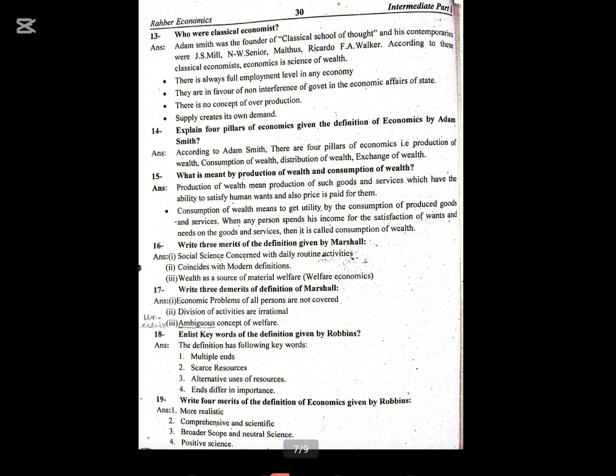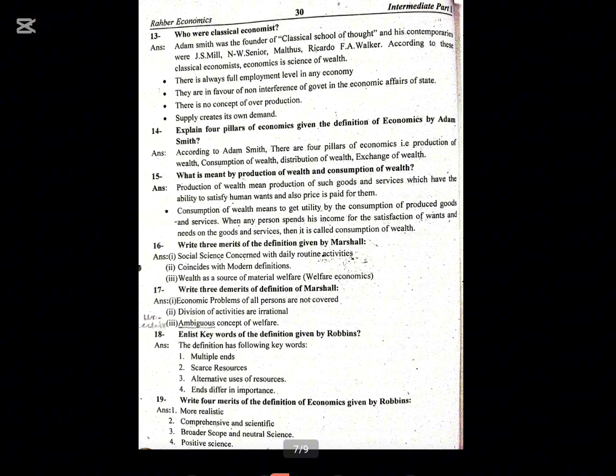What is meant by production of wealth and consumption of wealth? Production of wealth means production of such goods and services which have the ability to satisfy human wants, and also a price is paid for them. Consumption of wealth means to get utility by the consumption of produced goods and services. When any person spends his income for the satisfaction of wants and needs on goods and services, then it is called consumption of wealth.